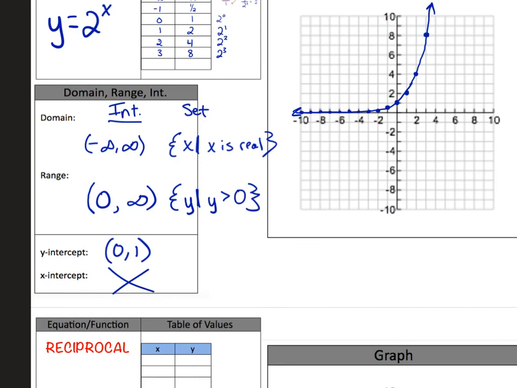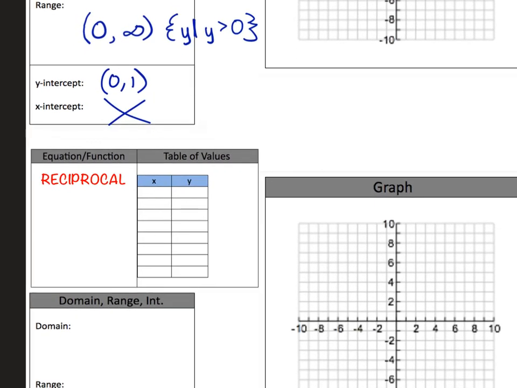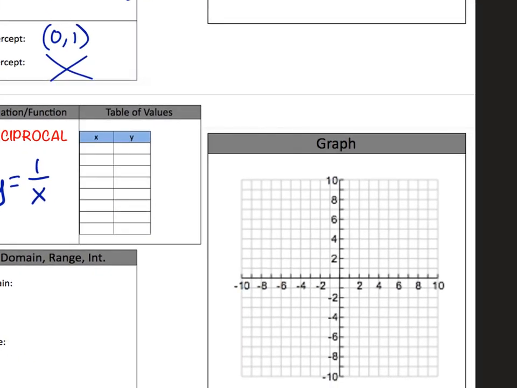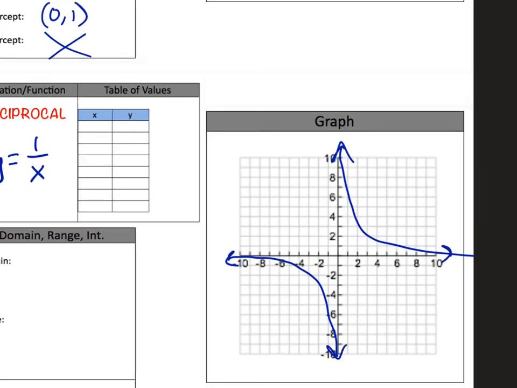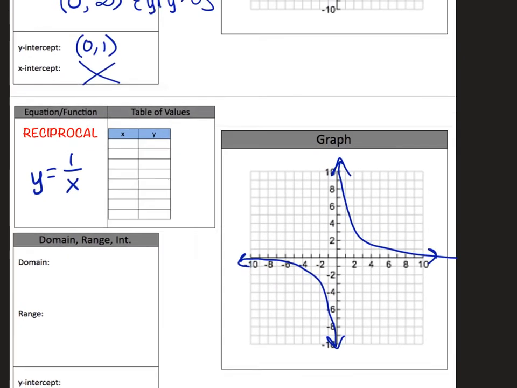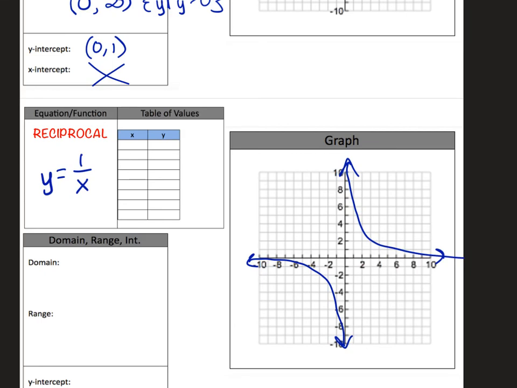The last function in this note is called the reciprocal function. And here's the equation. Y equals 1 over x. And here's what the graph looks like. It looks like a butterfly. That's as much as we're going to do with the reciprocal function this unit. We'll revisit this function in April.